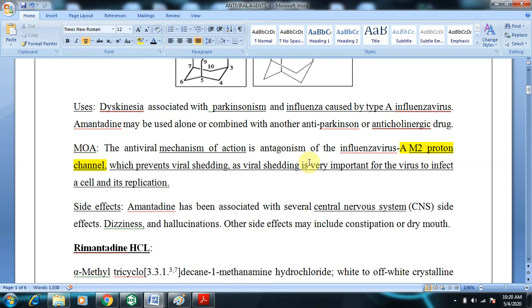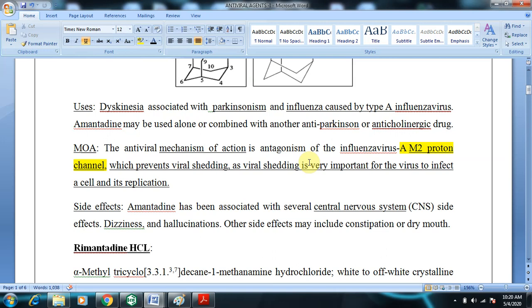So in case of influenza virus, the M2 proton channel has to be antagonized. If it is antagonized, it will prevent viral shedding. Shedding is nothing but removal of the surface protein, or partial removal of surface protein, or the cleavage of surface proteins. If this viral shedding is inhibited, then there will be a decrease in infectivity rate, or a decrease in activity of the virus.